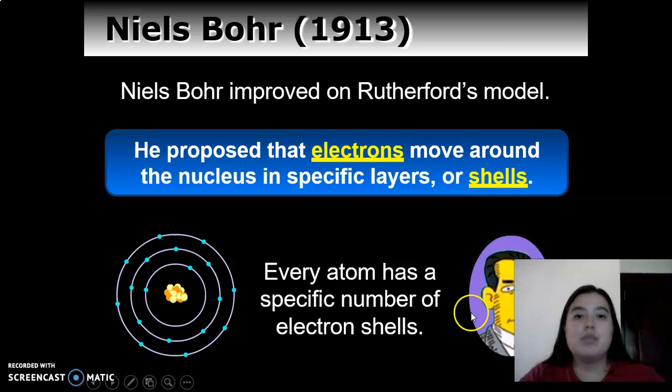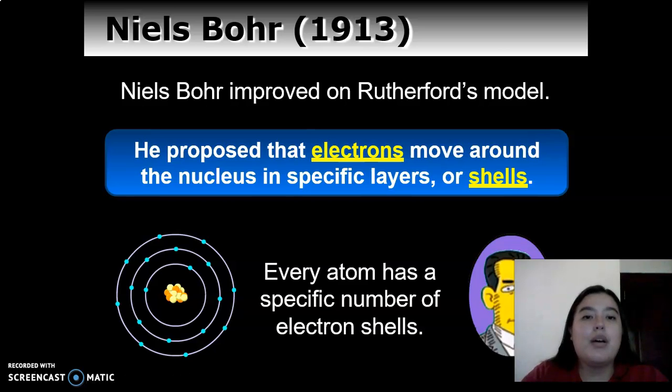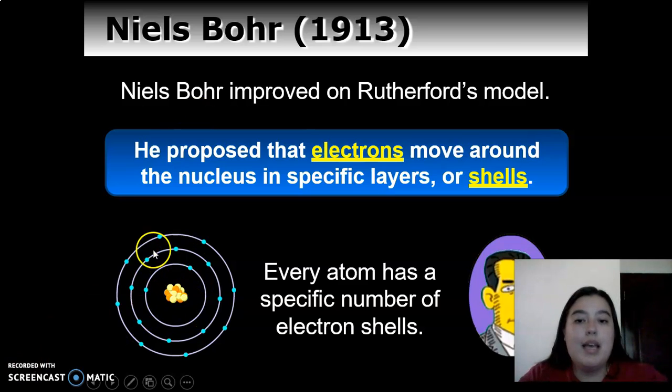And then we have Niels Bohr in 1913. And Niels Bohr improved on Rutherford's model. He proposed that electrons move around the nucleus like this in specific layers or shells. Every atom has a specific number of electron shells.